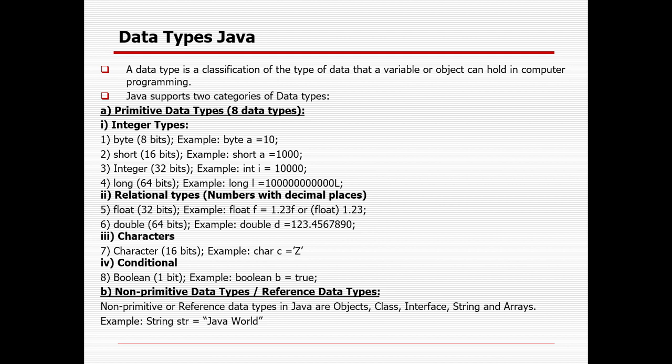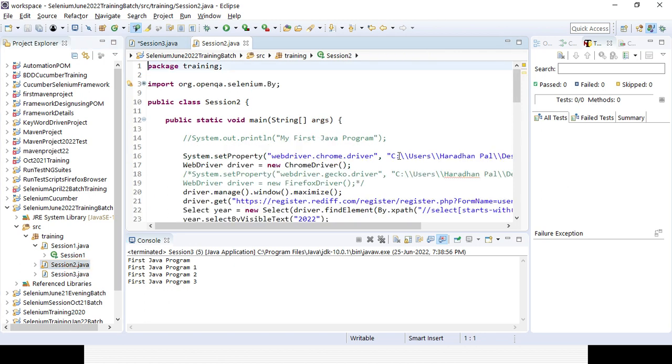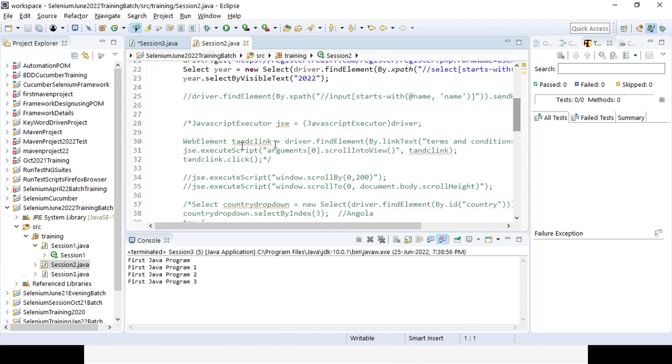In case you are defining something and assigning some value, the data type is required. So data type is a classification of the type of data that a variable or object can hold in computer programming. You already see we are creating some object instances, but we need to define the data type. You already saw in session 2, you are creating some variable or object, and we have given the data type. You could see this is the WebElement type. This is the type we have given.